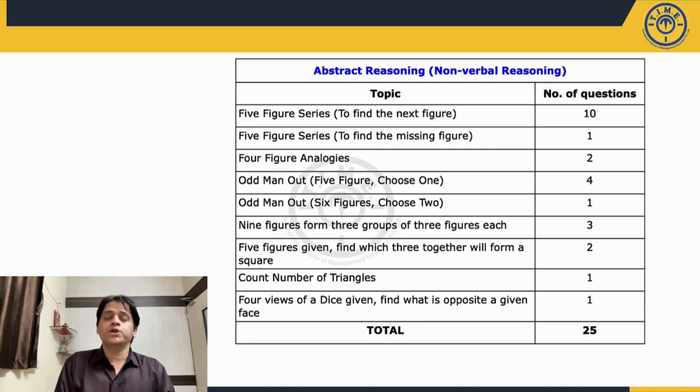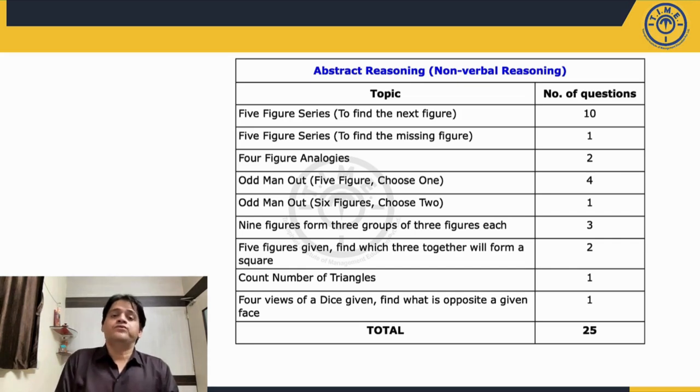Many of these questions were fairly easy. There was one question where there was a 5-figure series and there was a missing figure. There was a question mark in between and you have to identify what will come in place of that question mark. There were 4-figure analogies. 2 questions were of that type. Fairly easy questions.